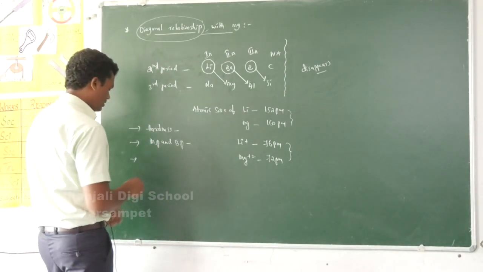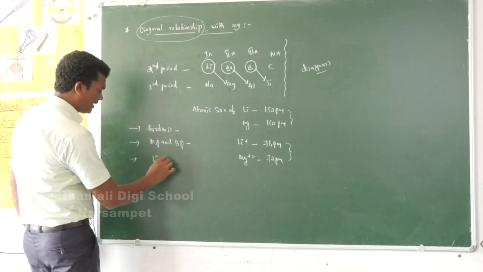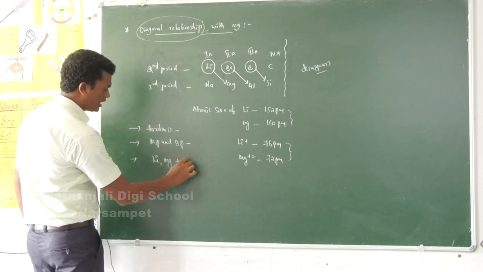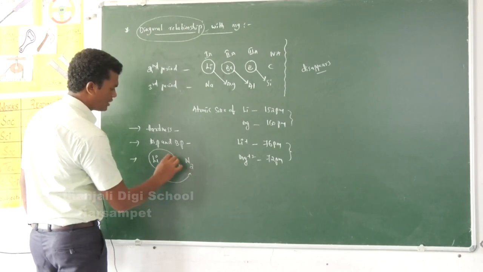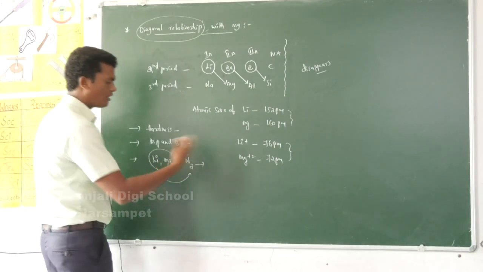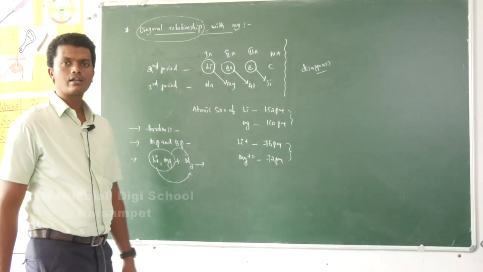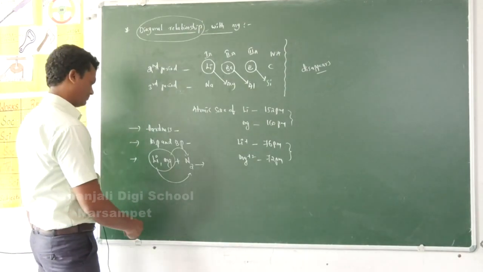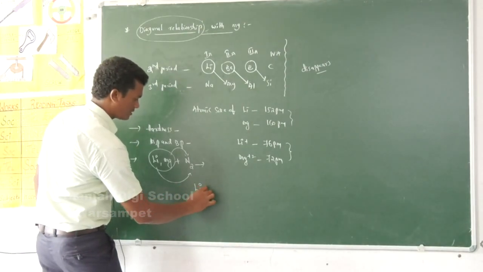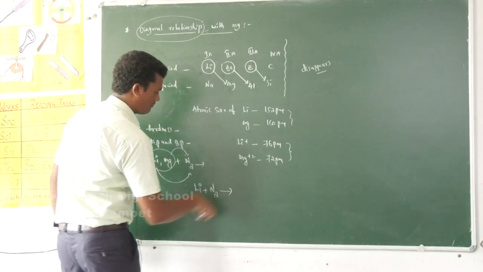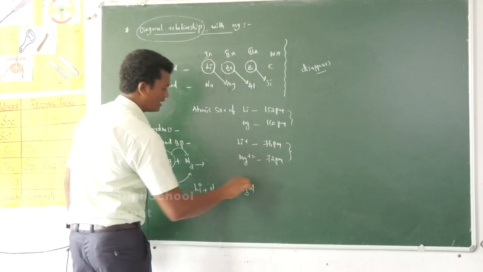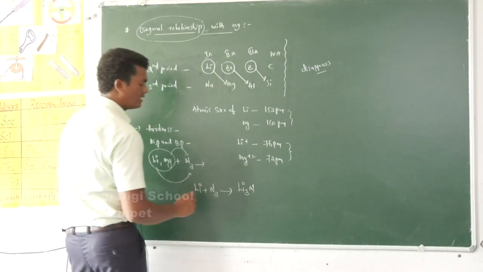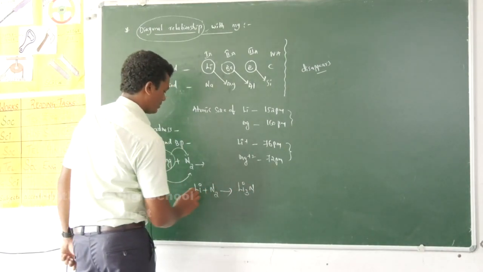Next, lithium and magnesium both can directly combine with nitrogen and form a stable compound called nitride. When lithium directly combines with nitrogen, it forms lithium nitride with the formula Li3N.